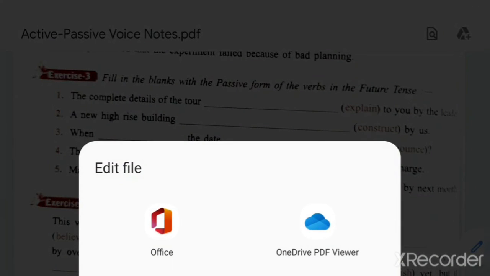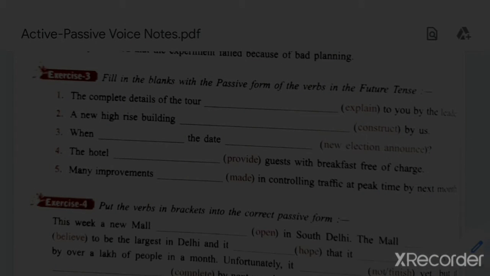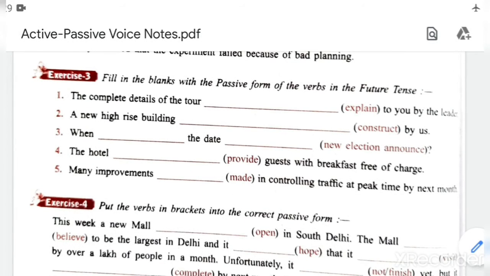By us. When, the date, here make some changes.